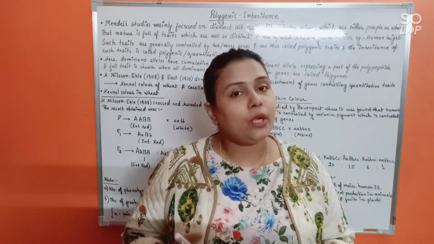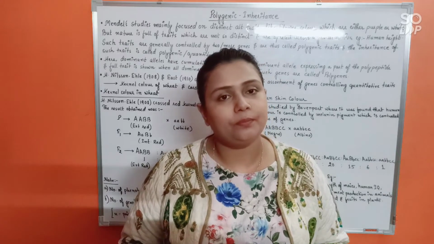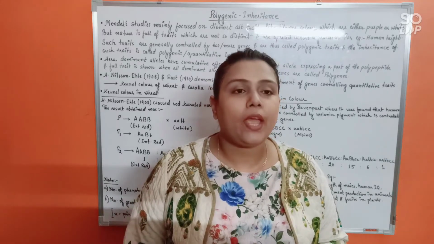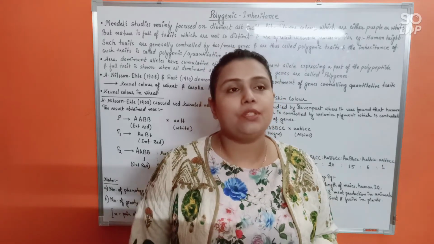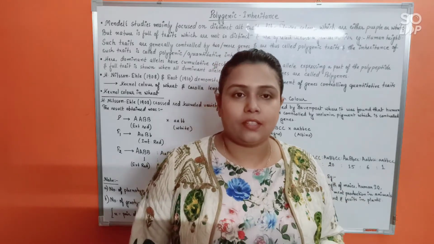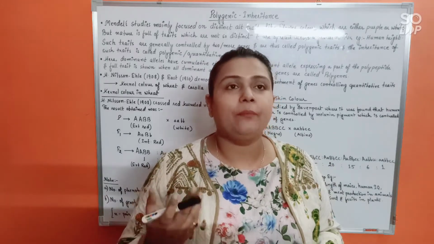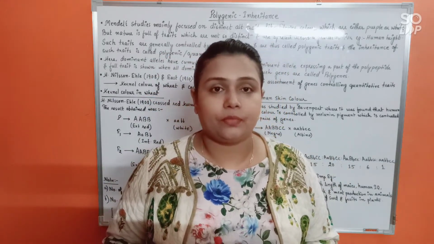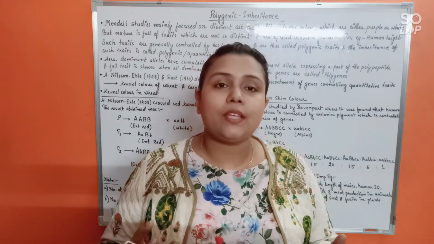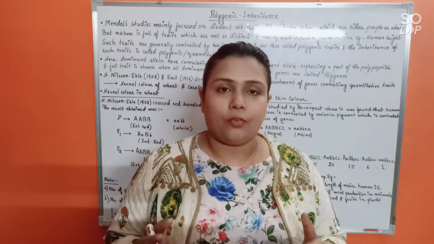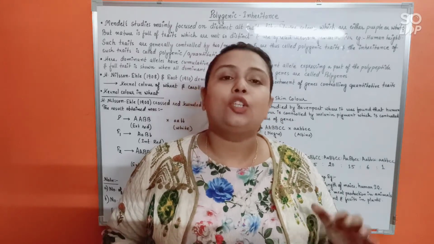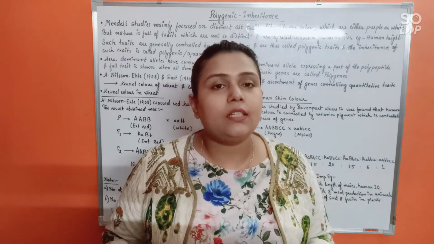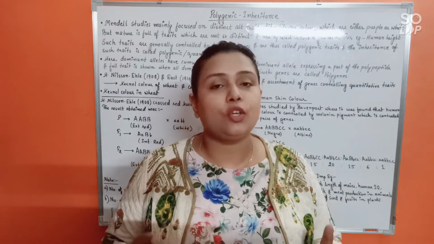So they were very, very contrasting to one another. But in our nature, do you only see traits which are very contrasting in nature? Rather, our nature is full of characters where the traits or phenotypes produced are spread over a gradient, isn't it? The most common example we can take here is human height, or say human color. Do you only see fair or dark people, or only tall or dwarf people all around you? No. You see so many different types of colors, so many different variations of height in the human population, isn't it?